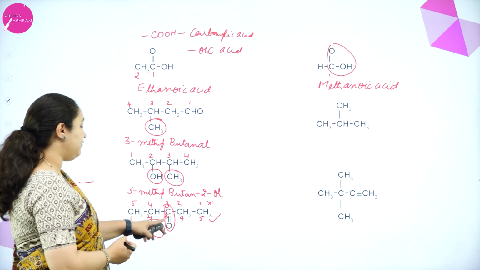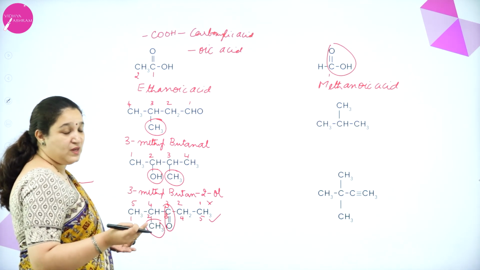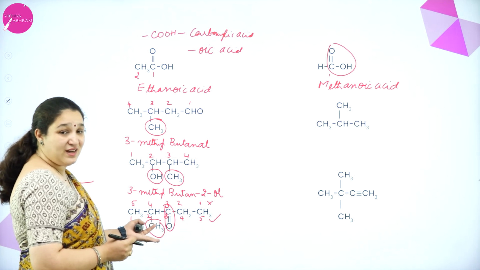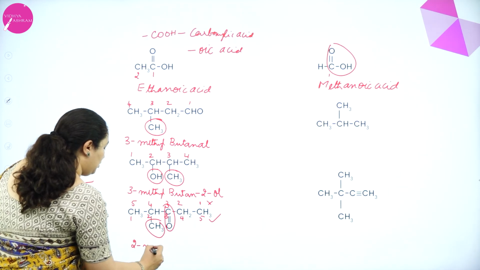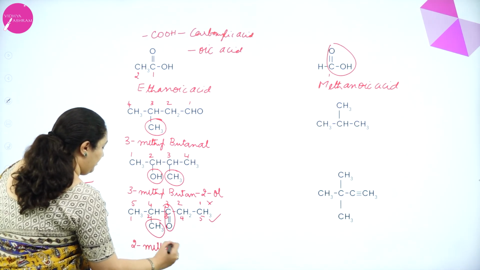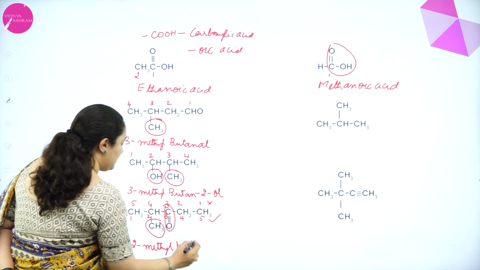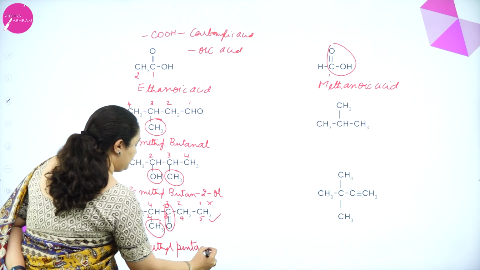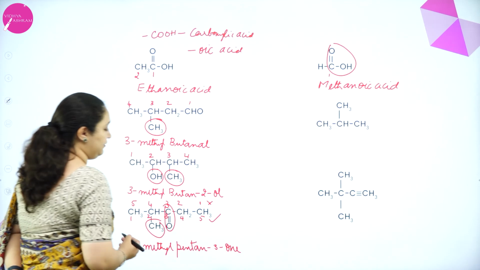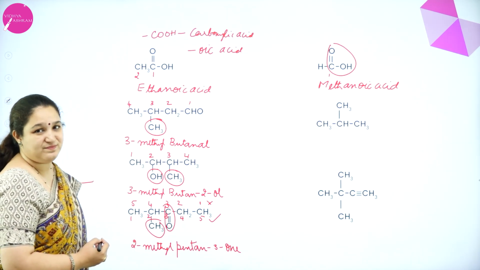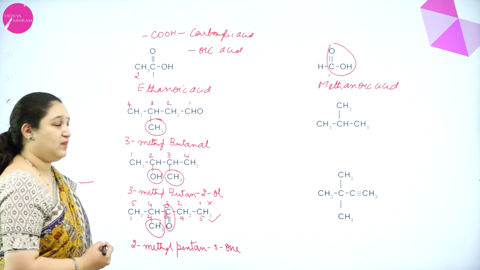Because either way the carbon atom to which the functional group is attached is going to get the number 3, so the branching can get the lowest number. Correct? So this will be 2-methyl pent. Okay, all carbon-carbon single bonds, and third carbon atom ketone, one is the suffix. Okay, so it is 2-methyl pentan-3-one.